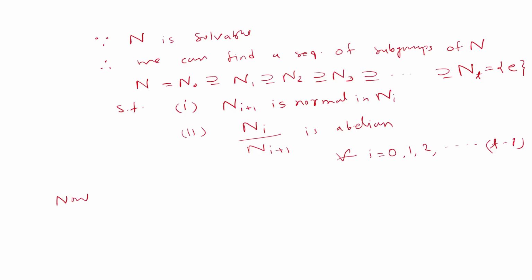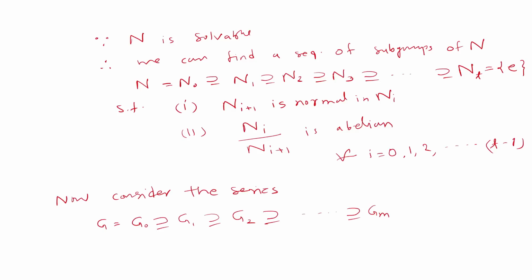Now consider the series. Let us start from G equals G0, which contains G1, which contains G2, contains G3, up to Gm, and this Gm is nothing but N, and N equals N0.